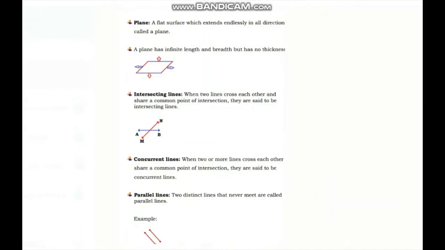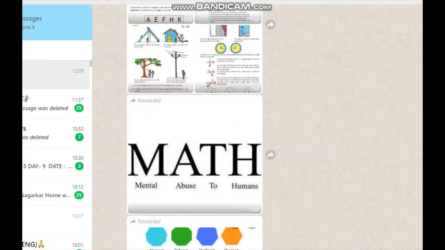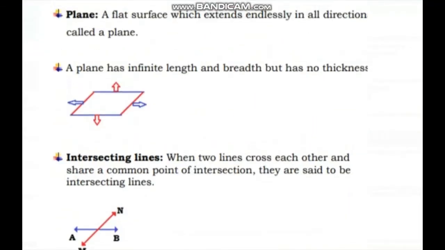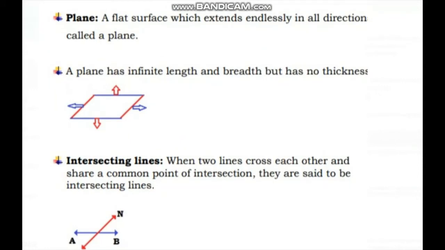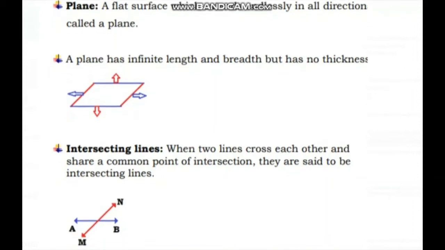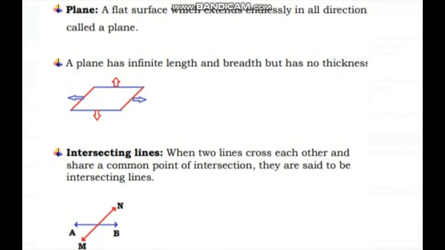Next is plane. Children, what is meant by plane? A flat surface which extends endlessly in all directions is called a plane. A plane has infinite length and breadth but has no thickness.